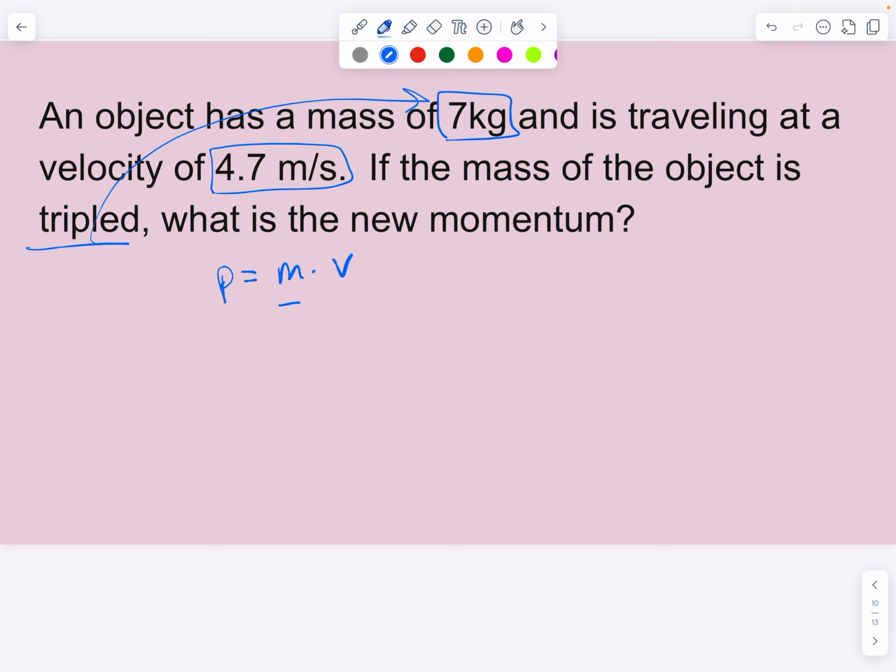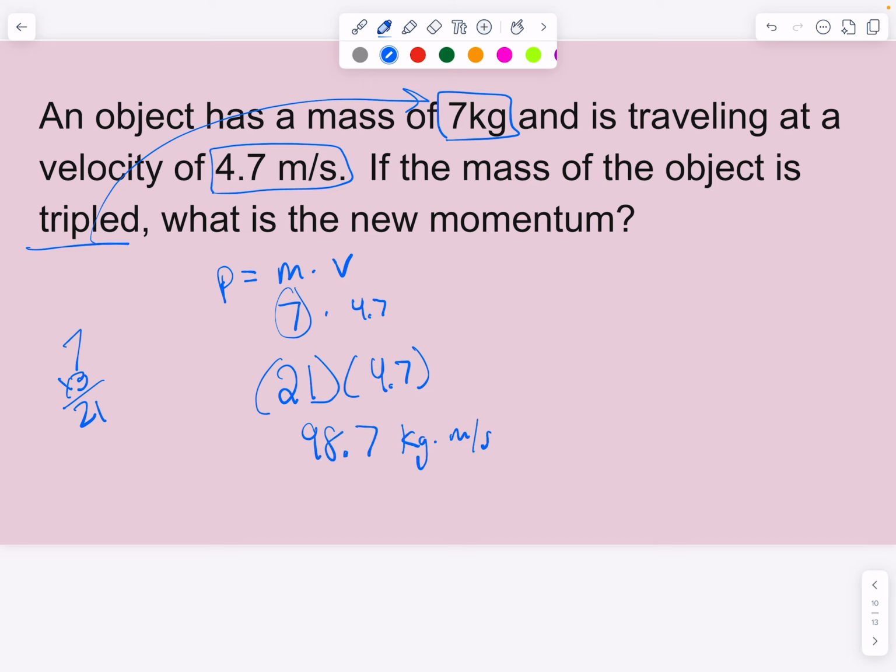And so our initial mass is 7 times 4.7, but we're going to triple this. So instead of 7, we're going to say 7 times 3, which is 21. So we'll do 21 times 4.7, and our new momentum then becomes 98.7 kilograms times meters per second if we're tripling things.